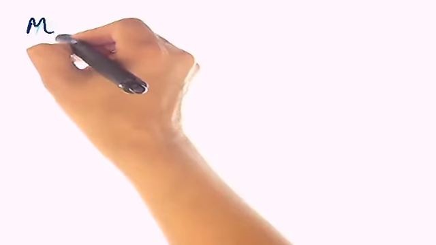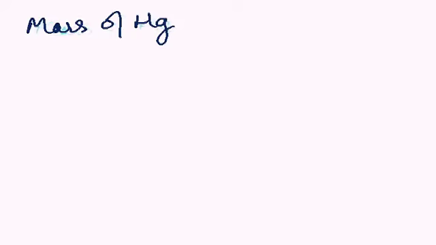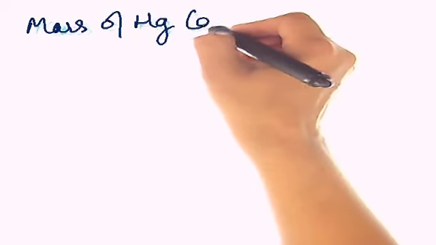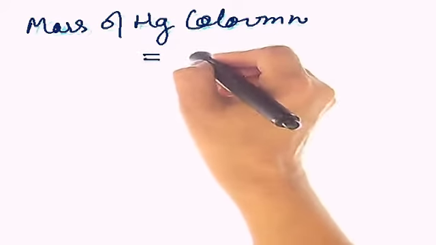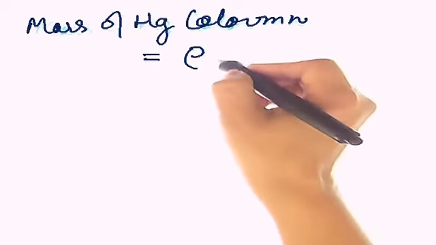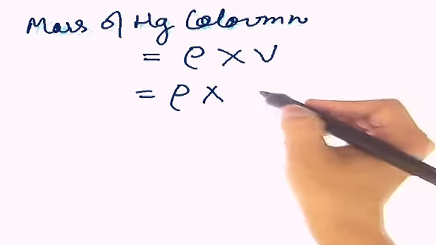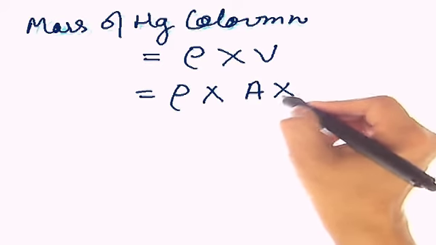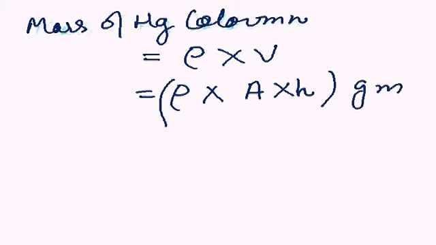So we got the volume, we got the density. What is the mass of mercury? This is the mass of the mercury column, the column which has been made in the tube. You just said that density is mass by volume. So what will the mass be? Density into volume. What is density? Indicated by rho. And what is volume? You just said A into H. So the mass of mercury is density into volume, that is rho into A into H.